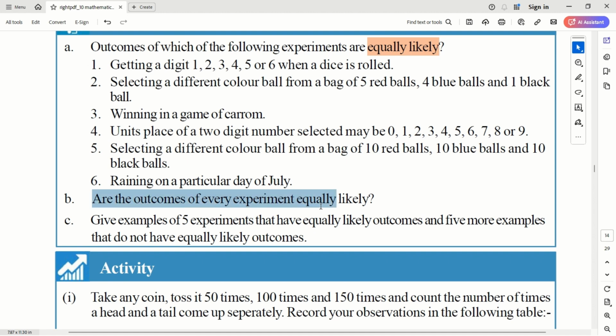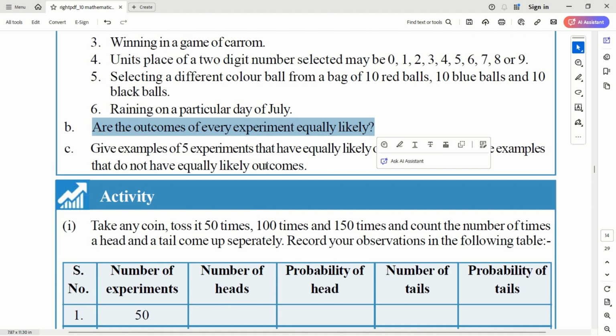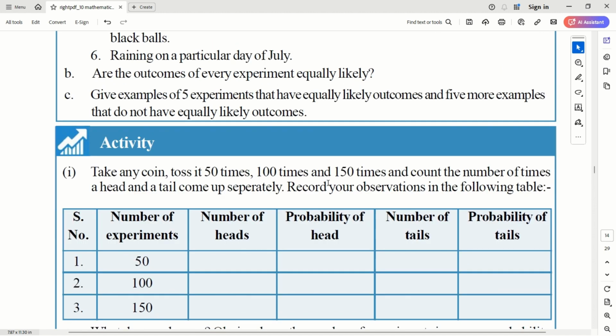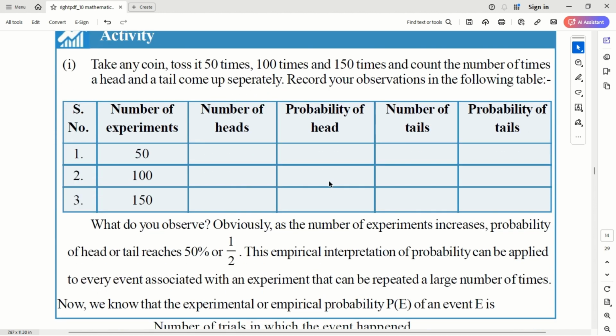Not every outcome in every experiment is equally likely. Yes, definitely not. All are not equally likely. Give some examples. You can think of some examples. Then another activity you can do is try yourself tossing a coin: the number of heads and the probability of heads, the number of tails and the probability of tails. You can see for yourself, are you converging to 50%? Because when you are tossing a coin, you have two outcomes.